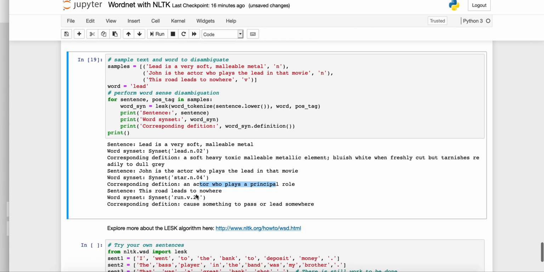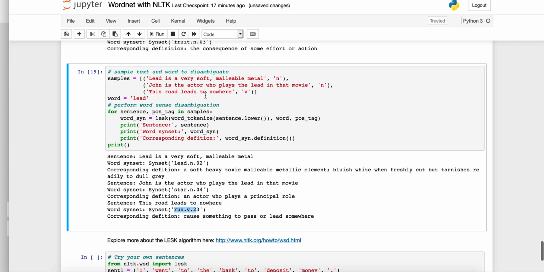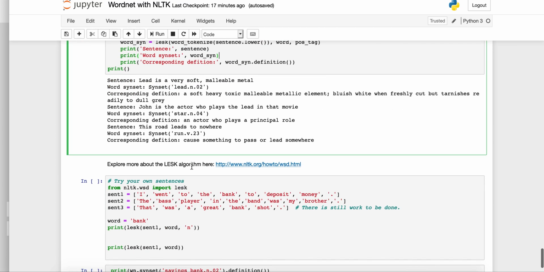And this road leads to nowhere, so the run causing something to pass or lead somewhere. So this is metaphorical, it leads to nowhere, and it's also directional. So it looks like it's doing an okay job of disambiguating this word lead or led in all three sentences. You can try your own, change the sentences and change the word and see how well it identifies or disambiguates the words. If you'd like to read more about the Lesk algorithm, you can click on this link, which will show you some of the code in NLTK, how to write it.